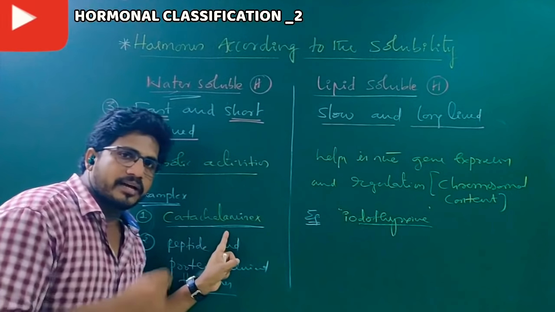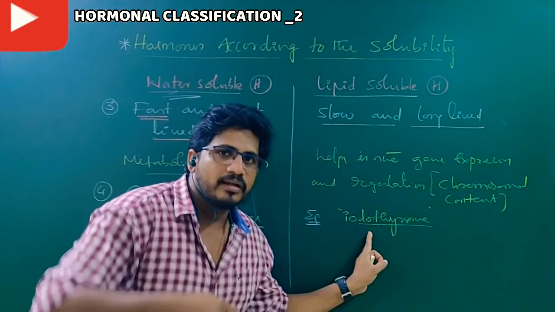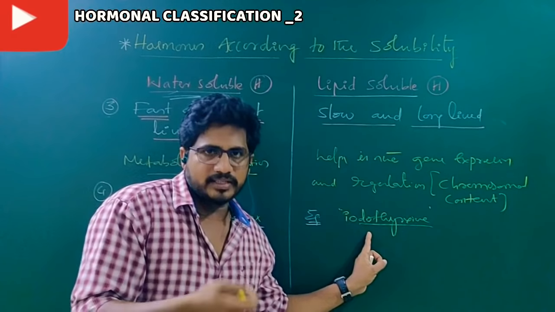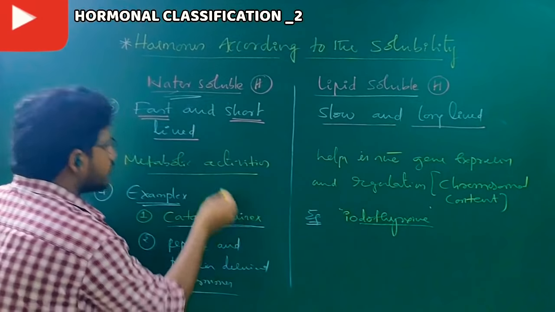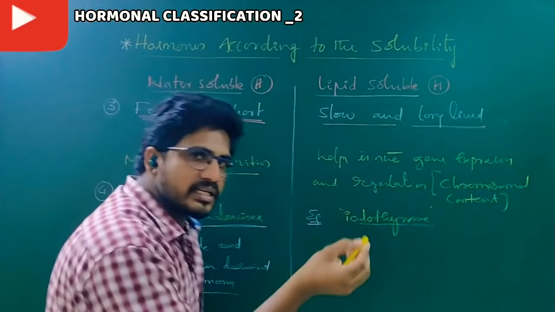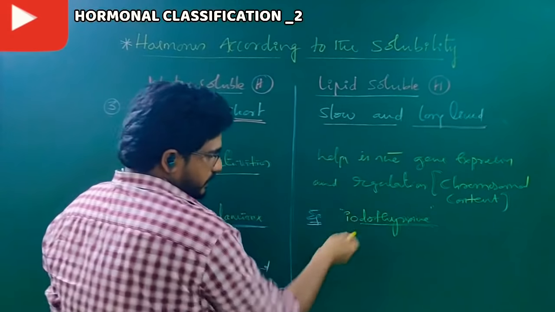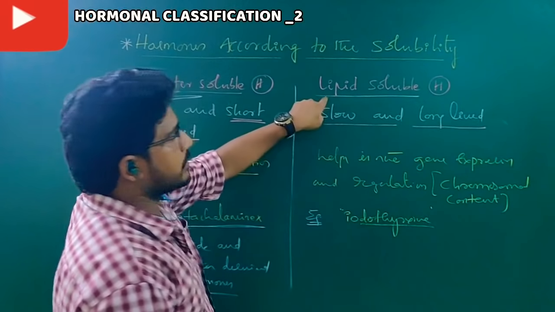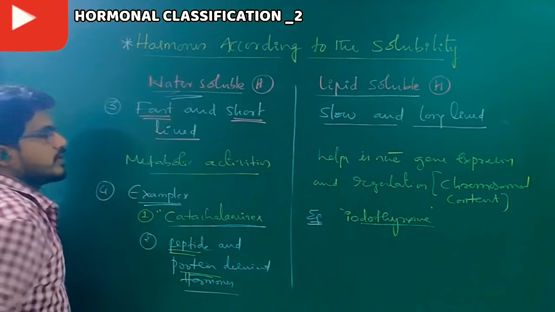So catecholamines are derived from tyrosine, and thyroxine is also derived from tyrosine. It's nothing but an amino acid. So amino acid derivative is also an example of water soluble, that is catecholamines. Another amino acid derivative hormone from tyrosine, nothing but iodothyroxine, is an example of lipid soluble. But all peptide and protein hormones are examples of water soluble.